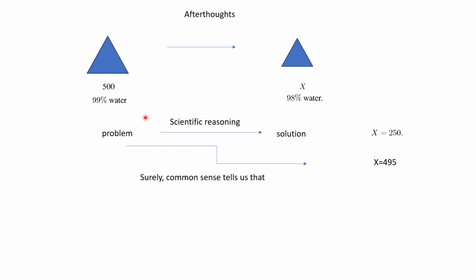And if this weren't just a problem to do with the evaporating cucumbers, if this were an important problem which needed a solution, and you relied on people just using their common sense, you'd be in trouble. And if the problem is, say, something to do with management of a country, and you've got someone in charge of water or electricity or some problem that affects a lot of people, and they just apply their own common sense to get to what they think are solutions, but the solution is complex, then it's going to go wrong.